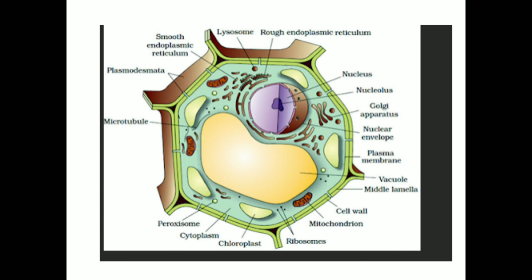This is the blue colored structure. This is the nucleus, and inside this blue color structure, the dark distinct purple color body shown here is called a nucleolus. Nucleolus is present inside the nucleus. It is also called a small nucleus.